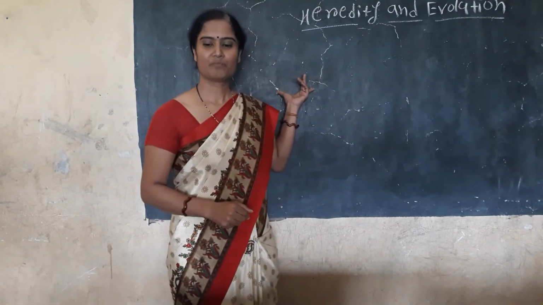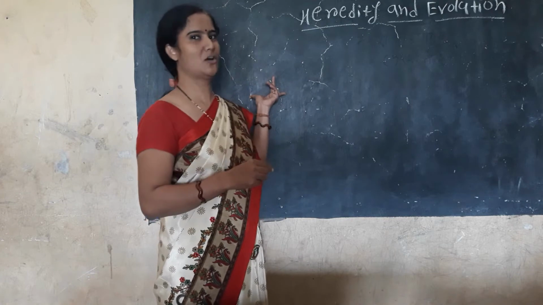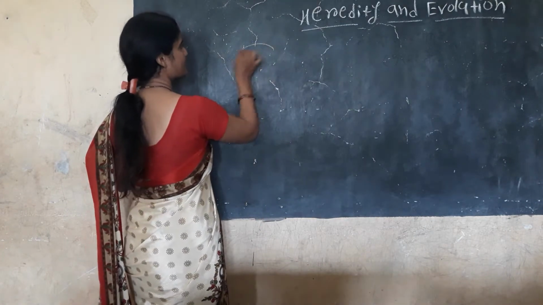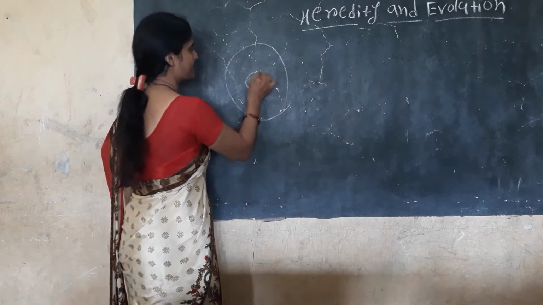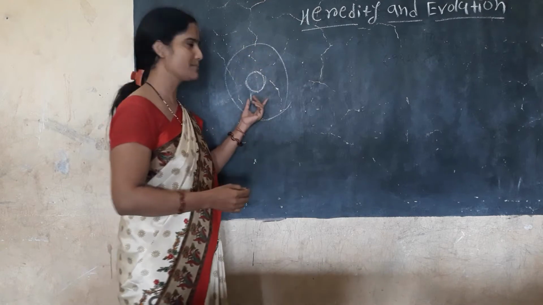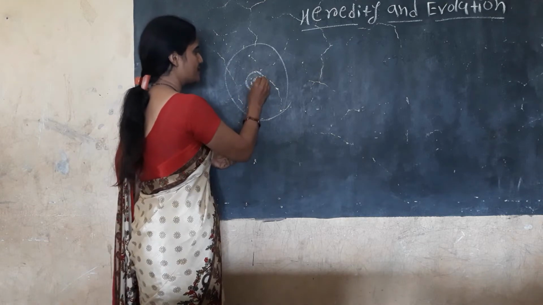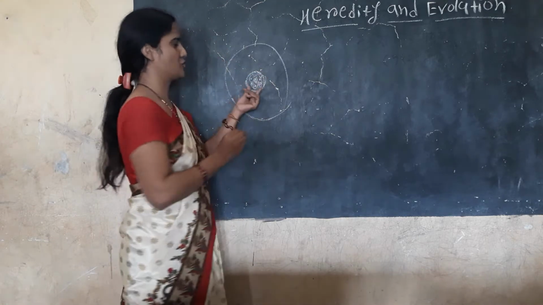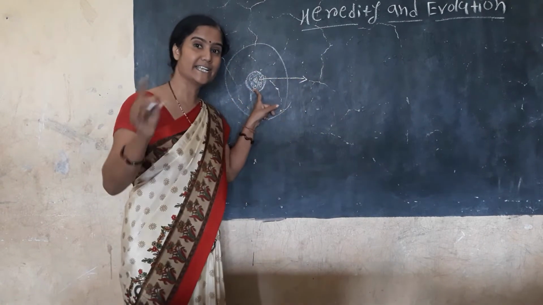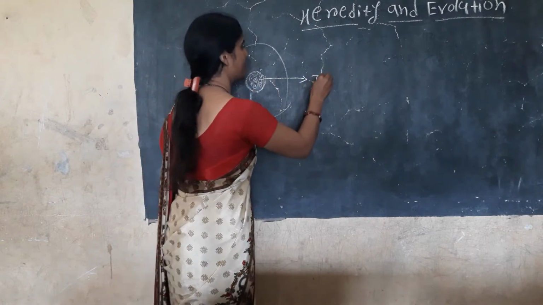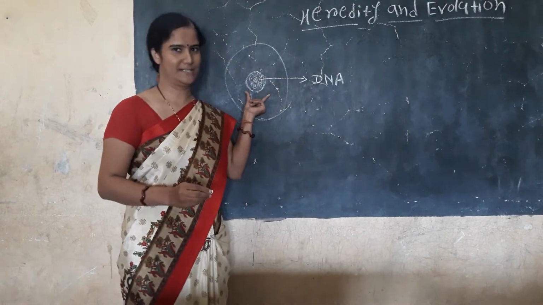Firstly we can say what genes are, and what the location of genes is. You know very well the location of genes in the cell. In the cell the nucleus is present. In the nucleus the nucleoplasm and nucleolus are present, and in the nucleus the thread-like chromosomes are also present. That is also the genetic factor, genes, that is the DNA, deoxyribonucleic acid. DNA is present in the nucleus.